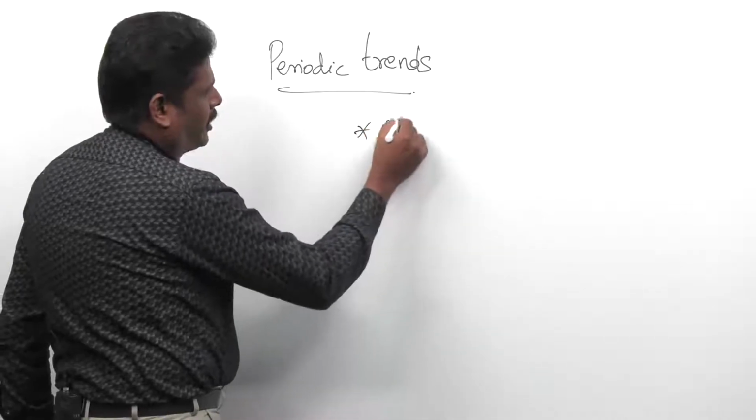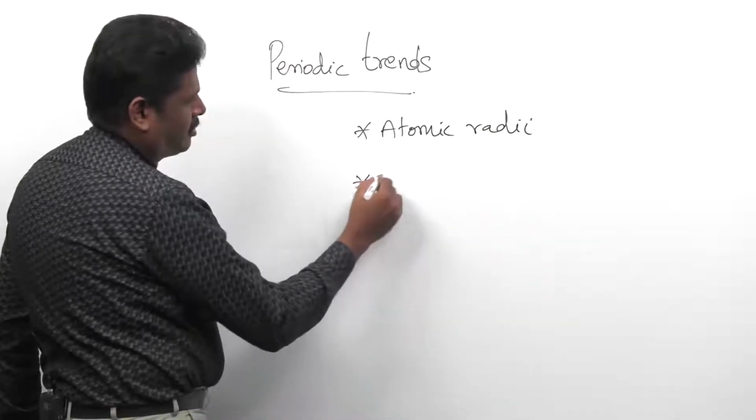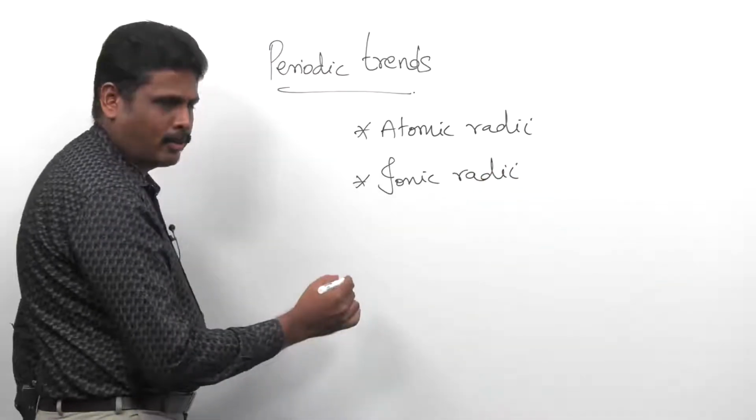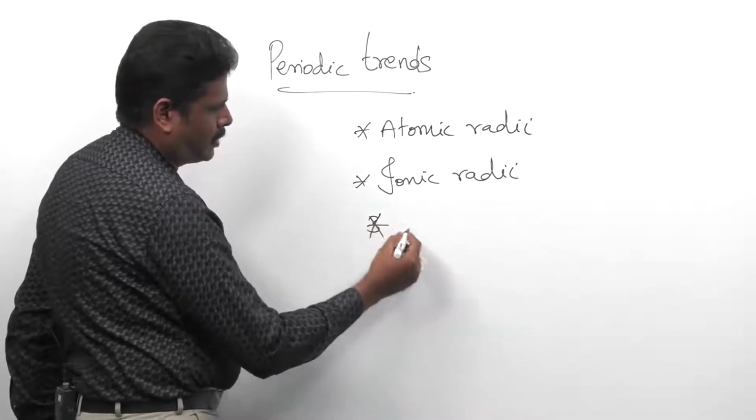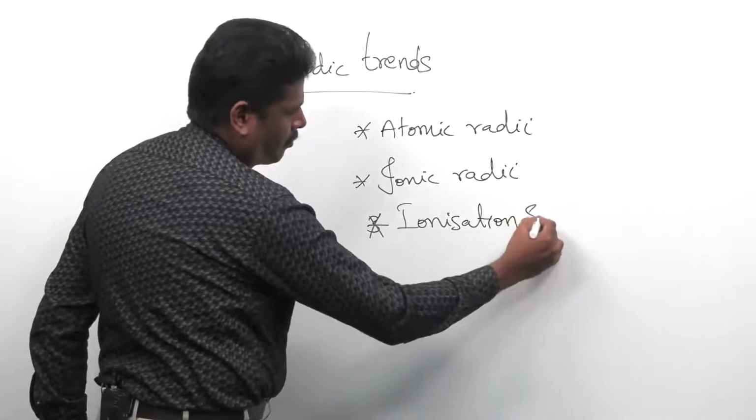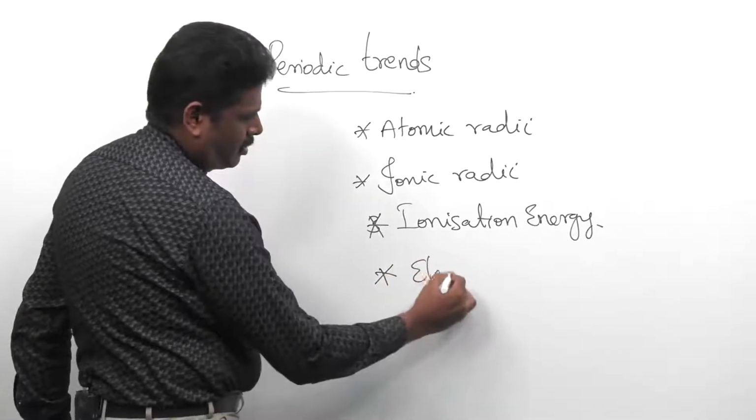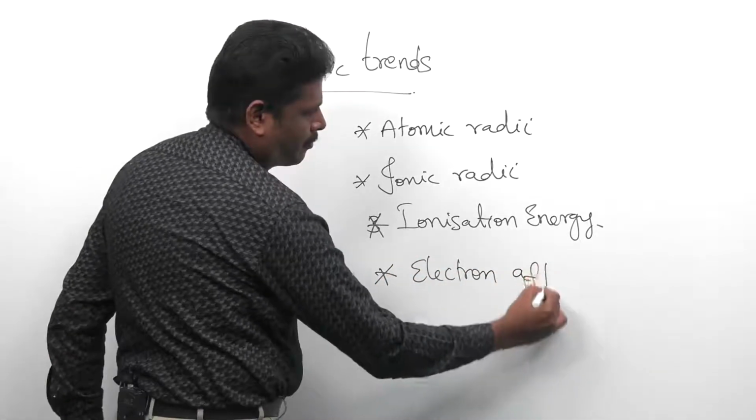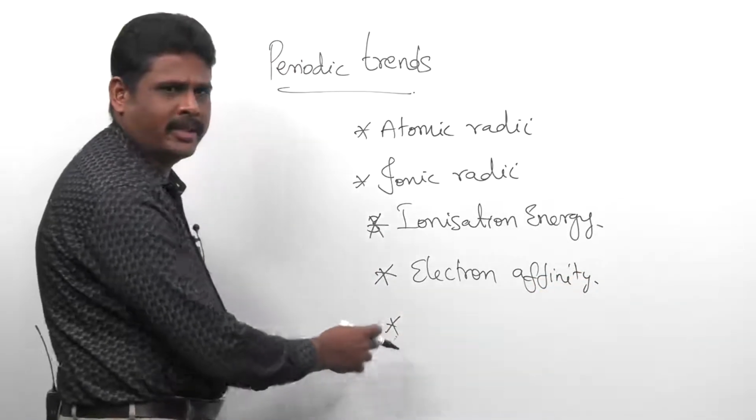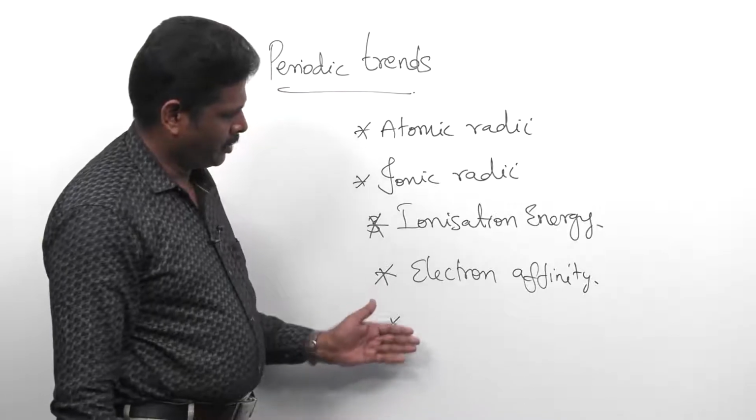First one is atomic radii. Second one is ionic radii. Third one is ionization energy. Fourth one is electron affinity. And the last one, electronegativity, is not a periodic property but is called a relative property. In higher classes, you may study why it is called a relative property.